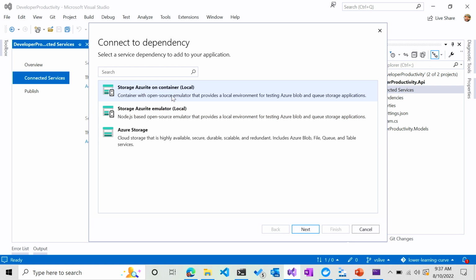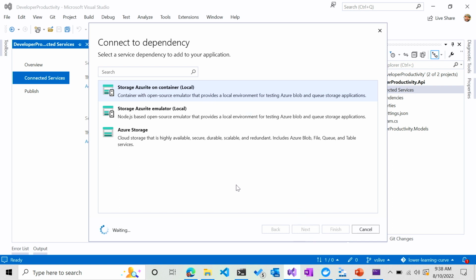Now we can have this container run, well, what a container does, essentially run anywhere. The second one is a Node.js based emulator, and having that is kind of limited to just my machine. But if I have it in a container, I just need to have Docker installed, and that can be running an Azure Storage emulator. So that's the one I'm going to pick.